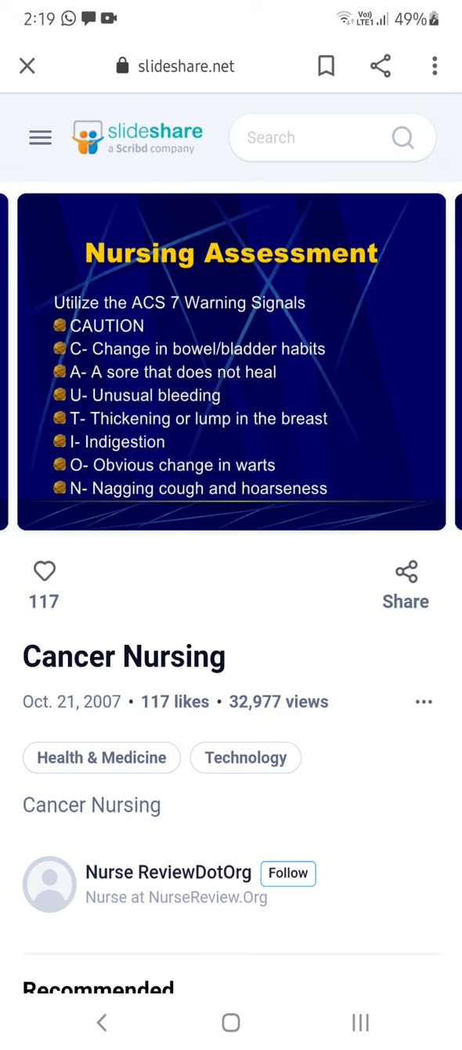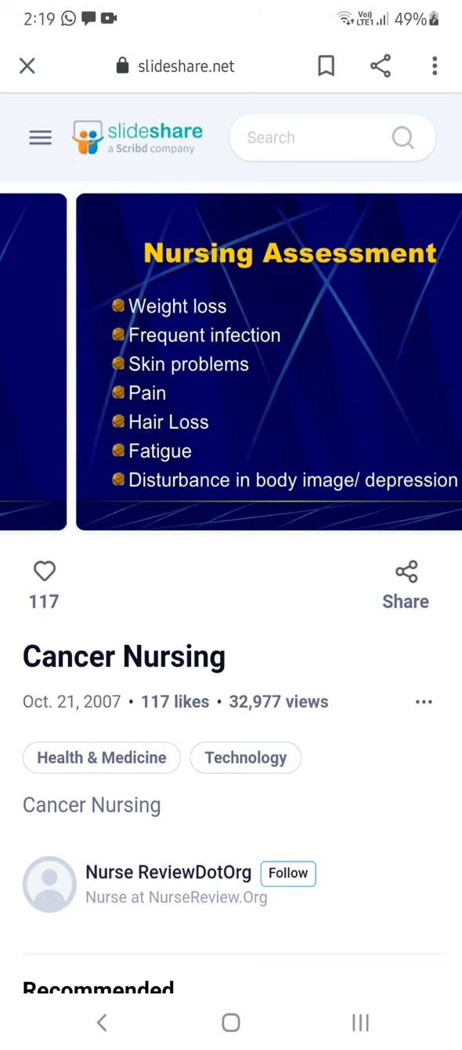U, unusual bleeding from the vagina or any cuts. T, thickening or lump in the breast. I, indigestion. O, obvious change in the warts. Warts are nothing but like birthmarks. You will have a bigger, blacker one on your face sometimes, no? Pulipirlu you call it in Telugu; in Hindi, I don't know. So if you have seen more warts on your body, that is a sign. N, nagging cough, and the hoarseness of voice.